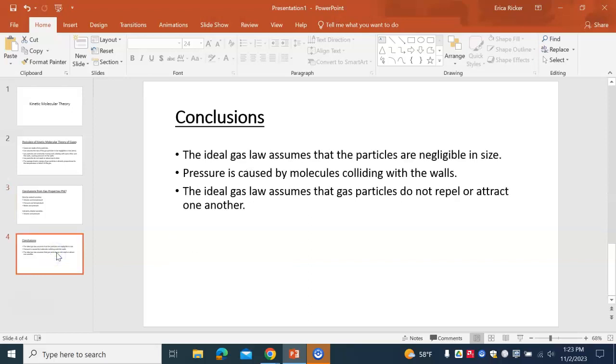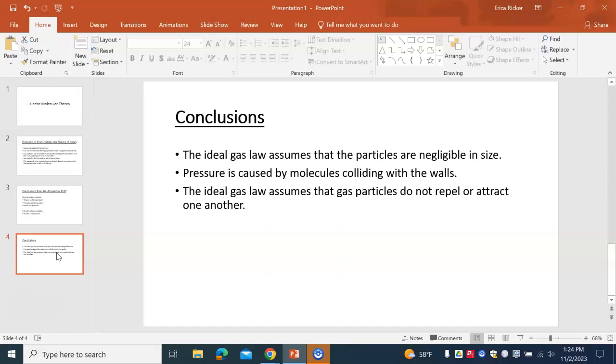And then additional conclusions that we have for this is that the ideal gas law is a really good way to assume how most gases behave, but it does have assumptions. The ideal gas law assumes that the particles are negligible in size, meaning that they are super, super tiny. I know the PhET showed them so that you can visually see the size of them. But those sizes, when compared to the amount of space that they're taking up, are negligible. They are tiny. The PhET had them as bigger so that you can actually see them. Otherwise, it wouldn't be a very good simulation if you couldn't see the particles moving around.